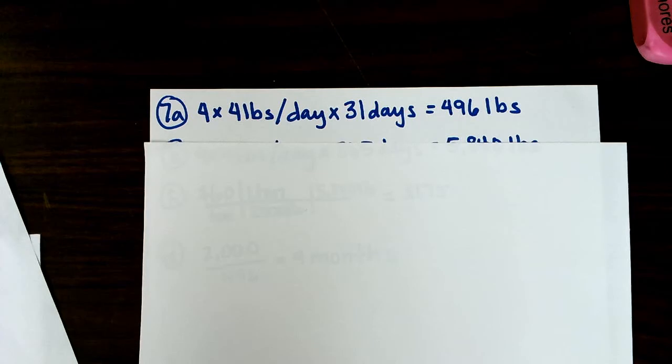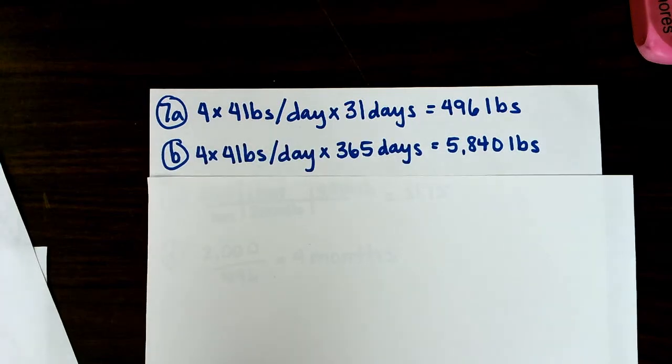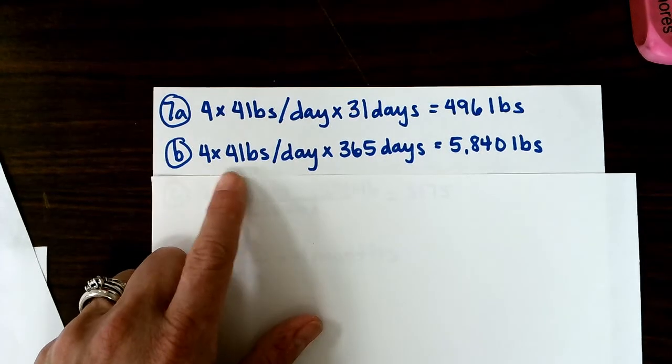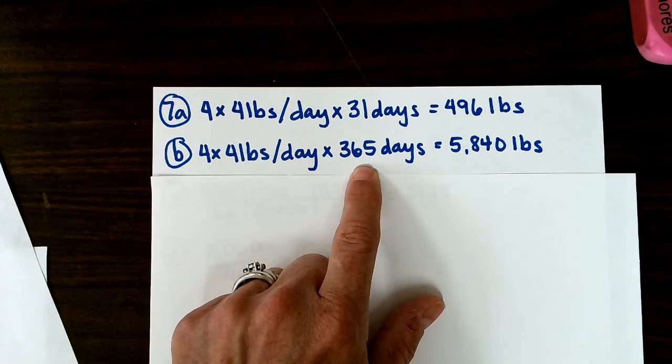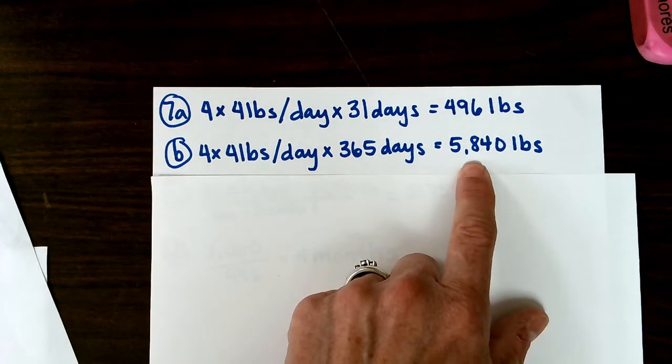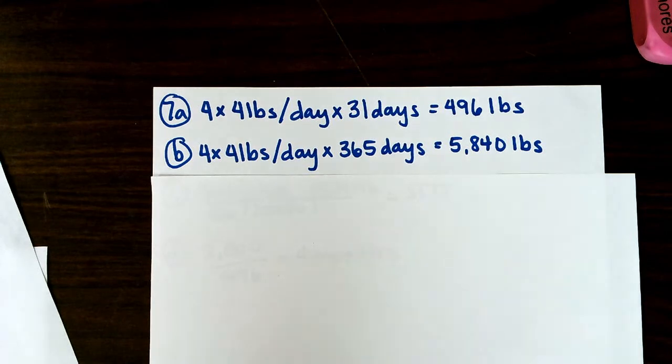Then they ask us how much is produced in a year. So again, there's 4 people times 4 pounds of waste per day times 365 days in a year, which gives us 5,840 pounds for the year.